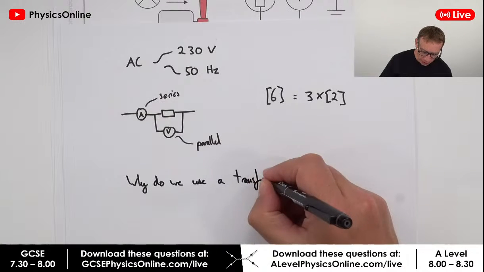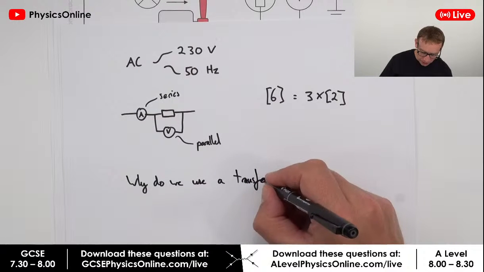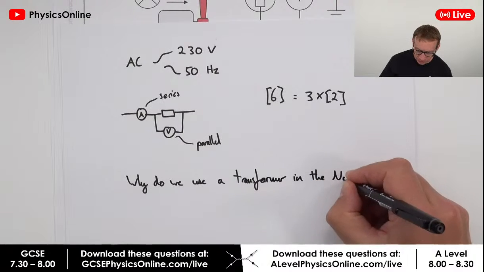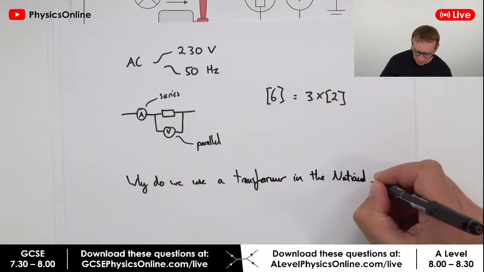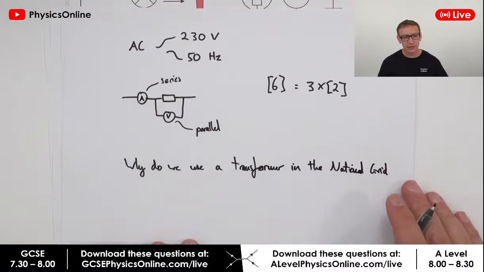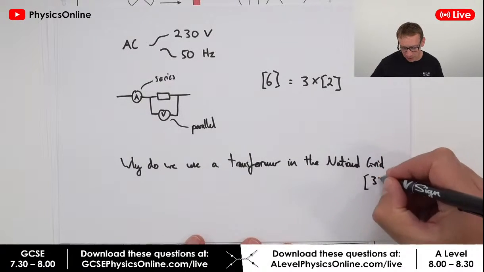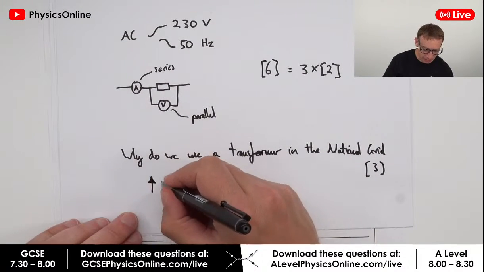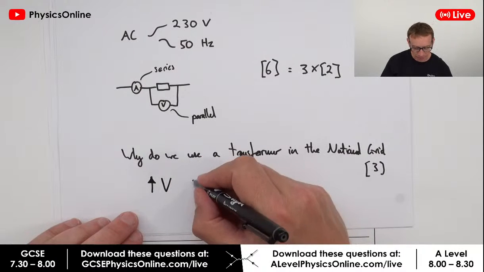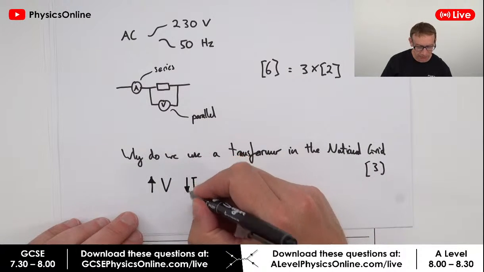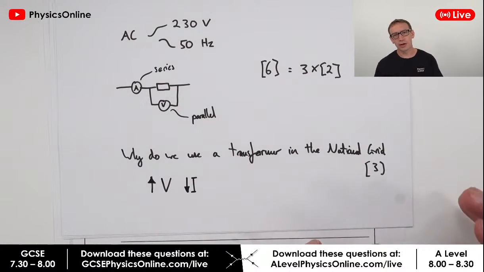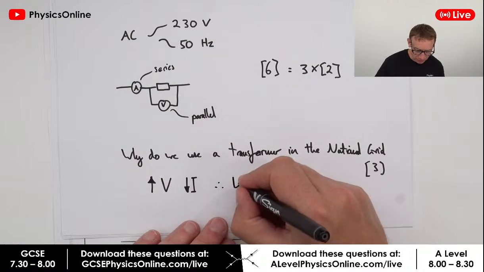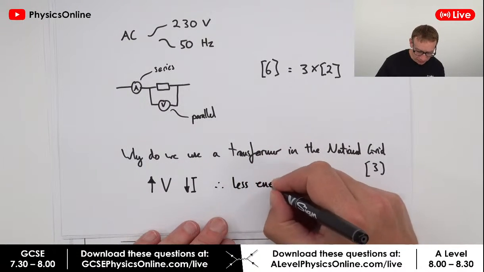Okay, that's probably more like a 3 or a 4 marker. So why do we use a transformer in the national grid? This is probably more of a 3-mark question, but basically what we do with a transformer is we increase the potential difference. That means the current decreases. And when you've got a smaller current, there's going to be a smaller heating effect, and therefore there's going to be less energy losses.